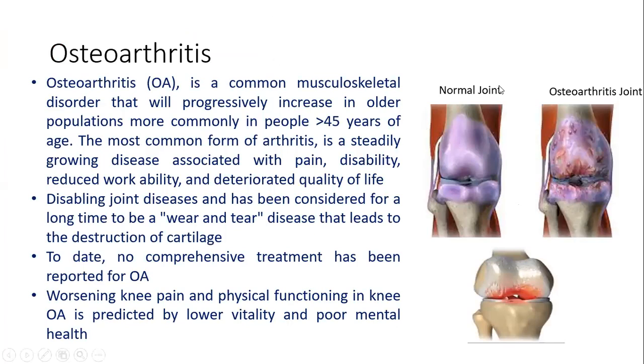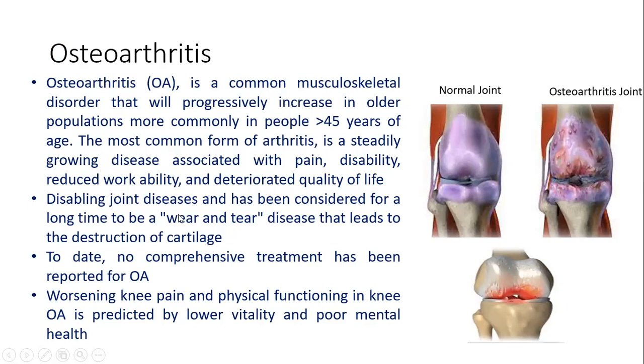Here we can see a normal joint and this is an osteoarthritic joint. Here we can see the wear and tear of the joints with age, as the mechanical stress on the body increases, and that increases the wear and tear between the joint and leads to the deterioration of the joint.